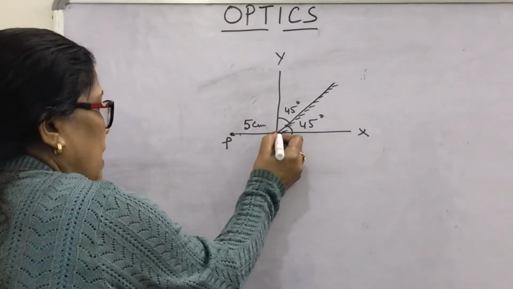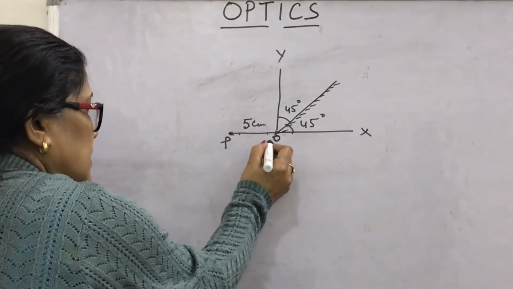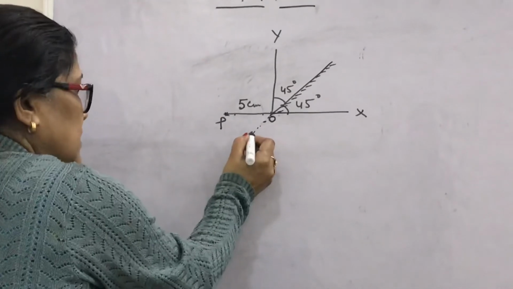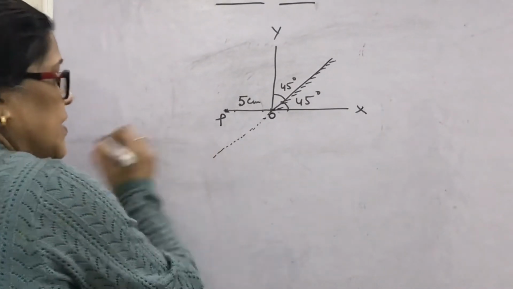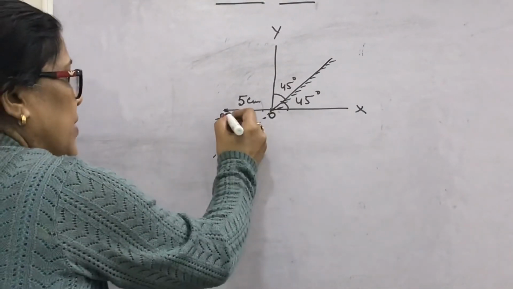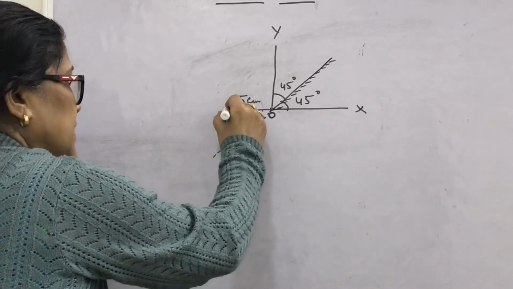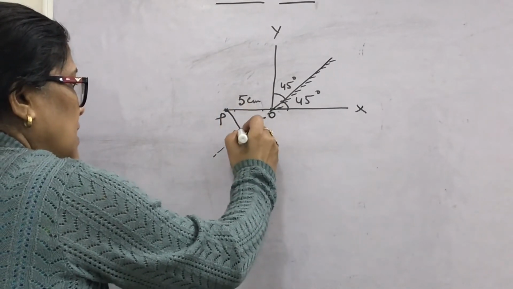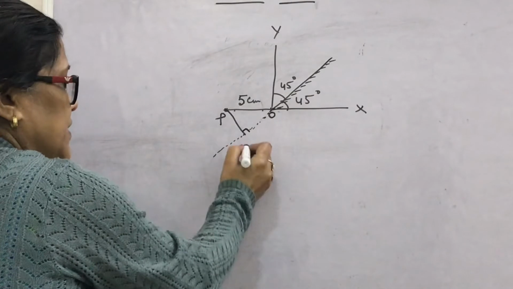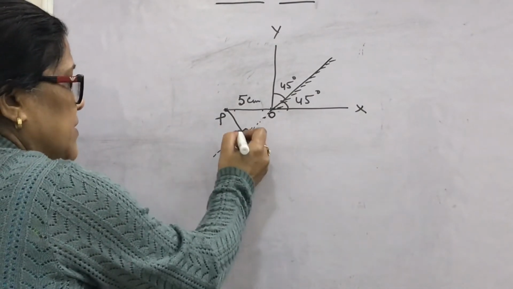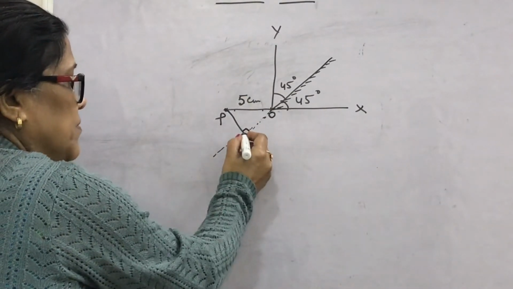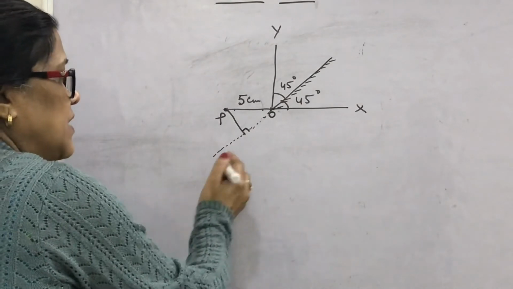Look, you have to extend the mirror like this, okay, and from point P, that is from the object, if you draw a normal, then this will be the normal distance of the object point P from the extended position of the mirror.